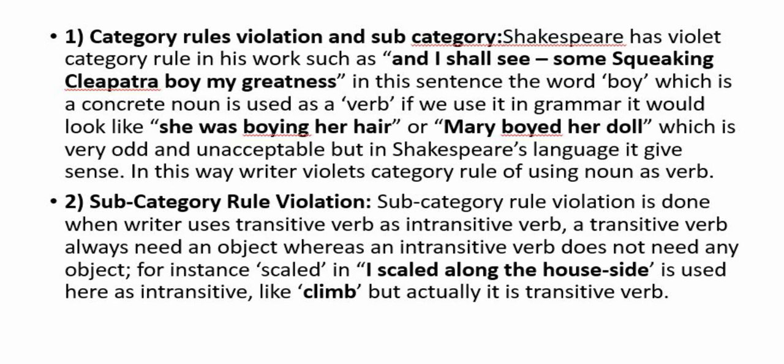Look at the example: scaled. I scaled along the house side. It is a line of a poem. The word scale is used here as intransitive, like climb. But actually this verb is transitive. So this is a violation of subcategory rules in the poem.